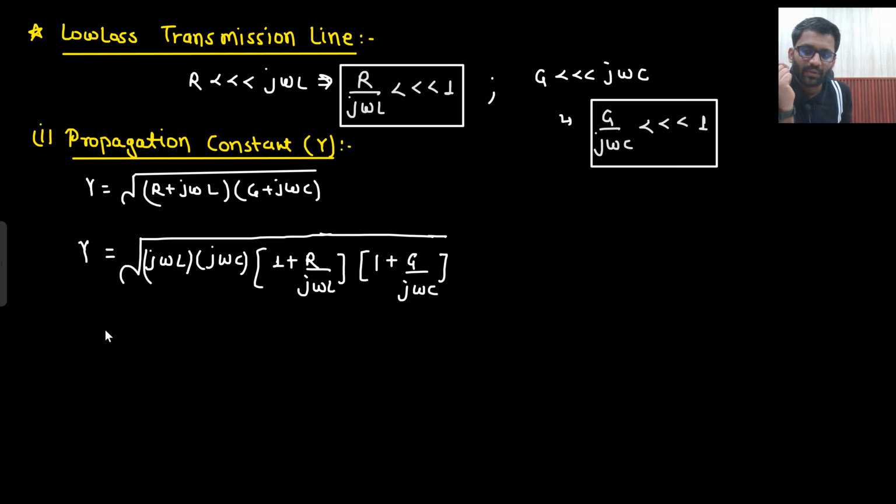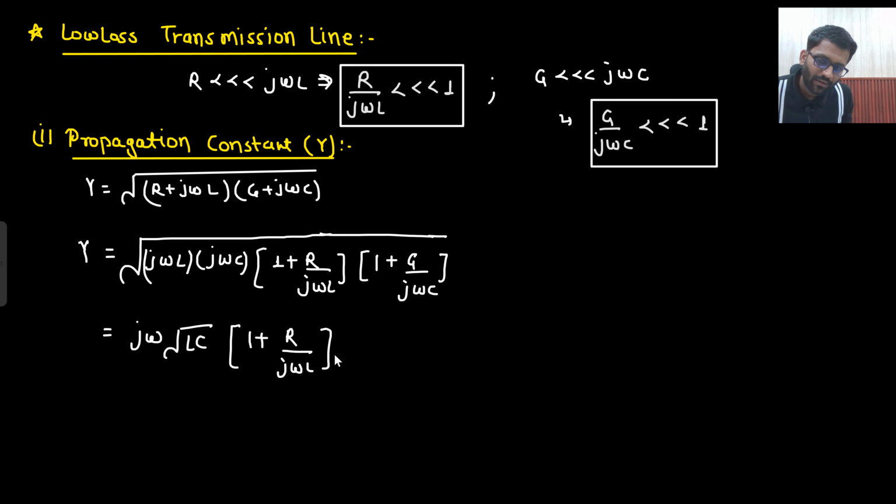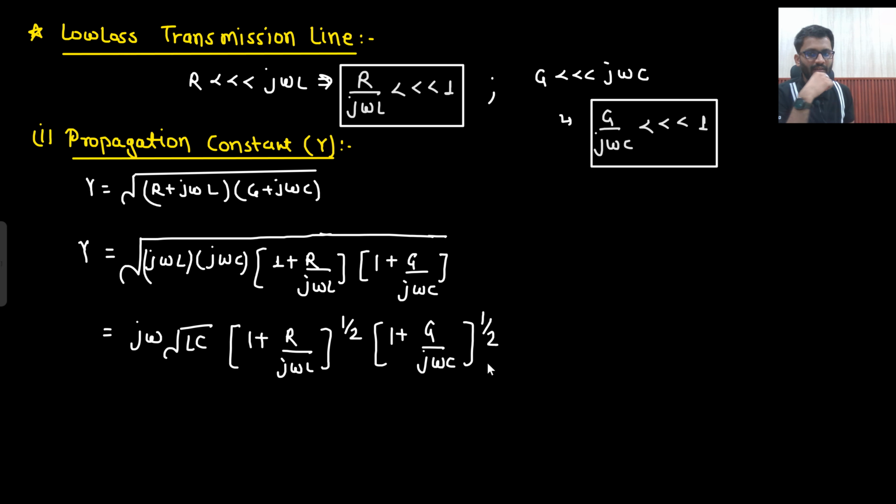So let's see what I do. Can I write it down in this manner? Here I have taken j omega under root LC outward. Now 1 plus R divided by j omega L to the power 1 by 2, into 1 plus G by j omega C to the power 1 by 2. Can I write it down in this manner? Right? Nothing wrong. J omega under root LC I have taken out. Then here also there is a root, here also there is a root, so power 1 by 2, power 1 by 2. Now have you studied mathematics?